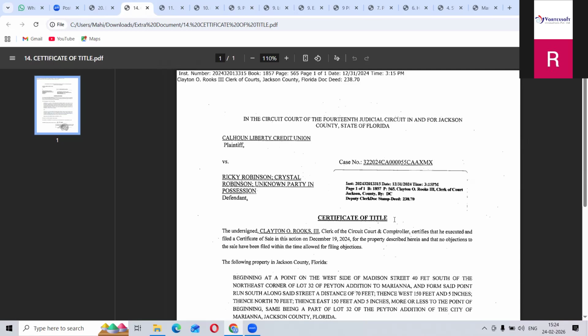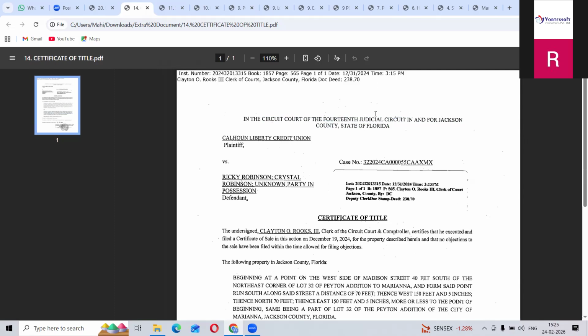Certificate of title. Certificate of title means your property has gone to foreclosure. In judicial, if your property goes to foreclosure, the grantor will become the court. See, Circuit Court of the 14th Judicial Circuit in and for Jackson County, State of Florida. That property will go to foreclosure, and the highest bidder gets the property. Here the grantee will be the new person, the highest bidder, and the grantor will be the court. In non-judicial, the grantor will become the trustee. In judicial, the grantor will be the court.